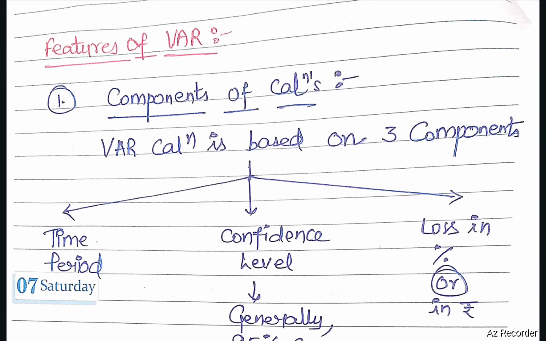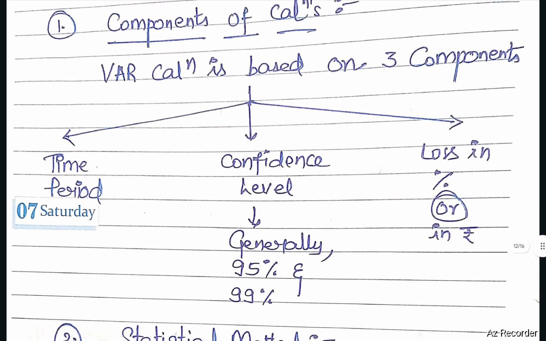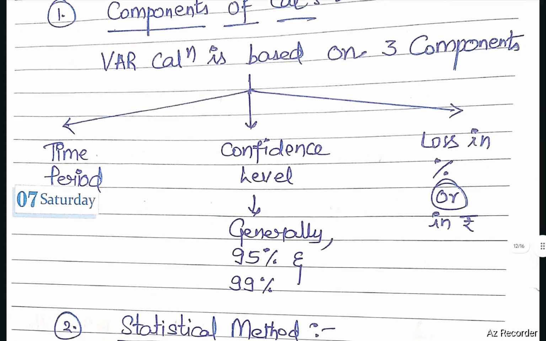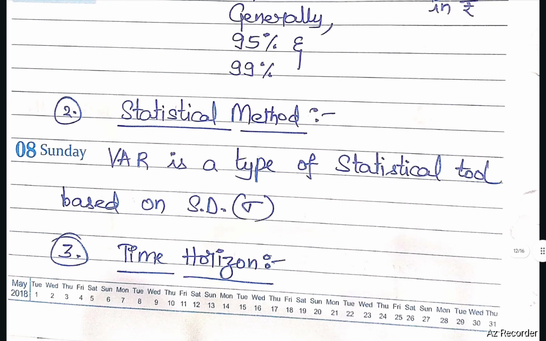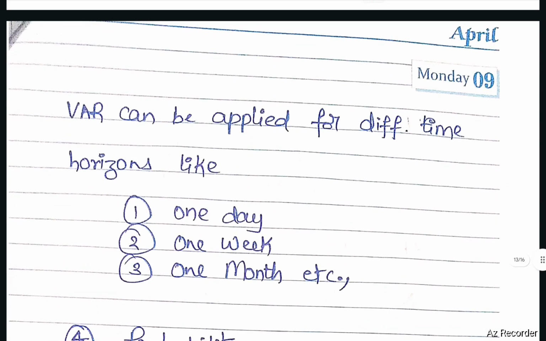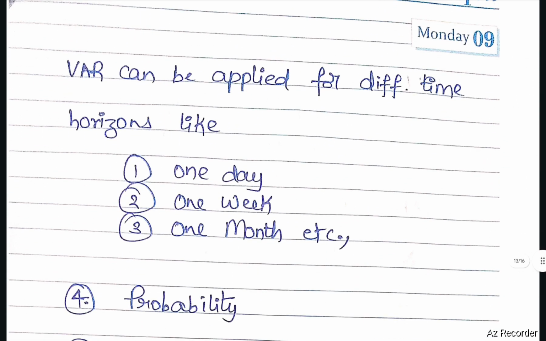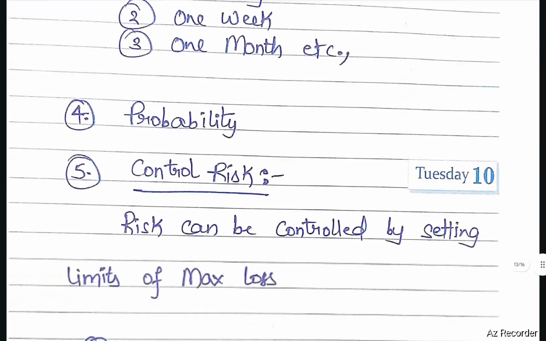Components of calculation. VAR calculation is based on three components. First one, time period. Second, confidence level. Confidence level generally is 95%, 99%. Third, loss in percentage or loss in rupees. These are the three components. Statistical method. VAR is a type of statistical tool based on standard deviation, sigma. Time horizon. VAR can be applied for different time horizons like 1 day, 1 week, 1 month, etc. Probability. VAR is based on probability.